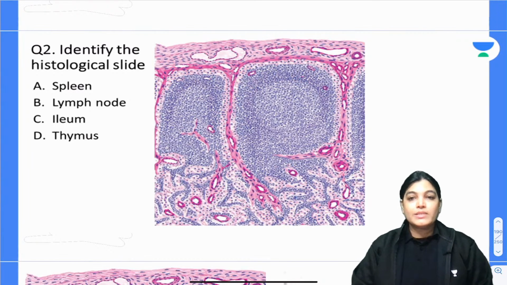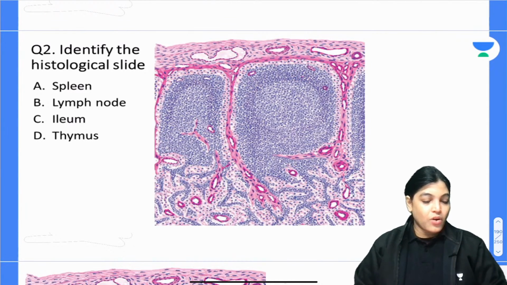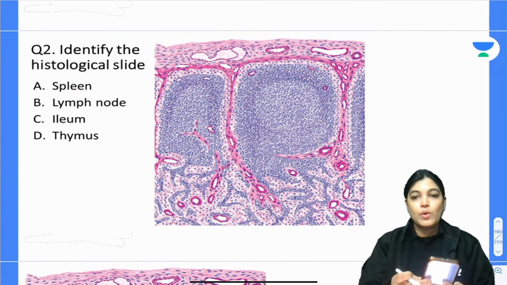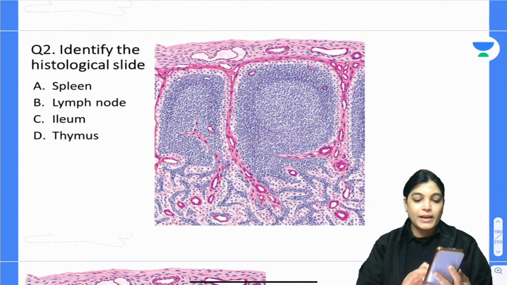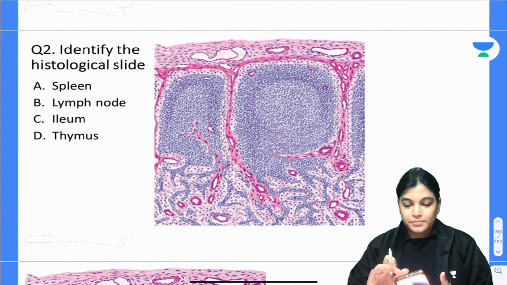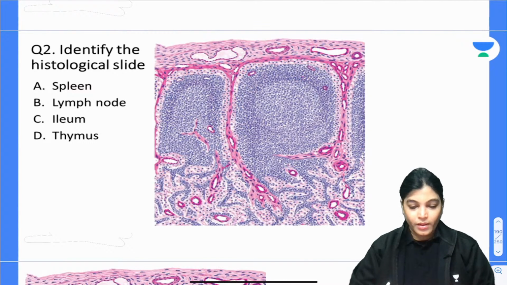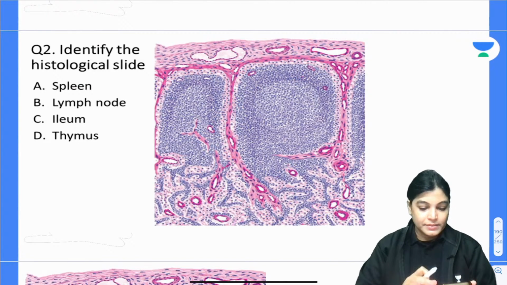Identify the histological slide. So, take your time, identify the histological slide. All the best to everyone.